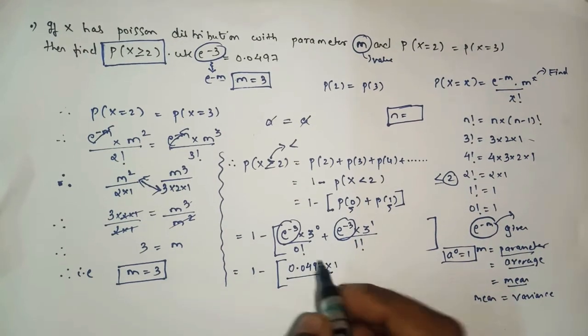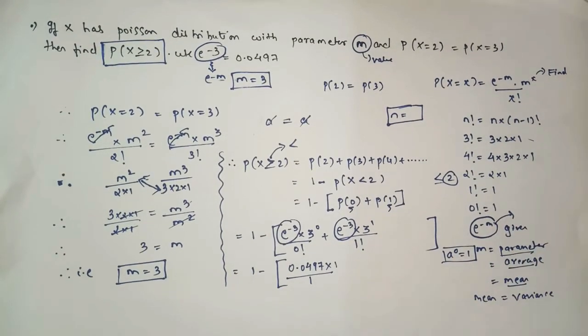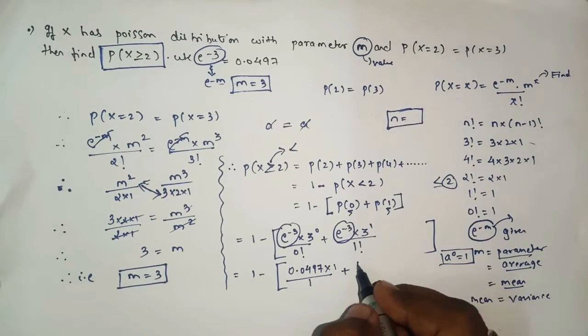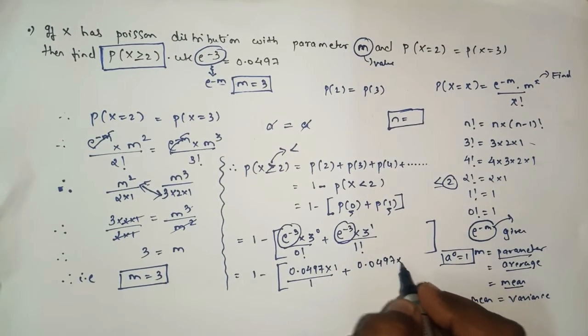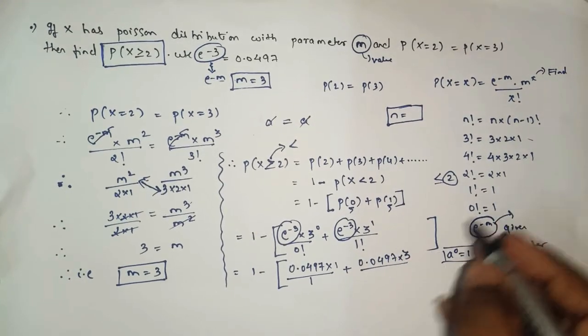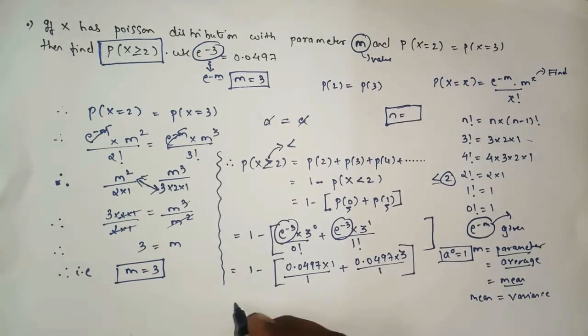And 0 factorial is also 1, yes or no? Again we'll write here 0.0497 into 3 raised to 1, which is 3, and 1 factorial we know is 1. Okay, so after this